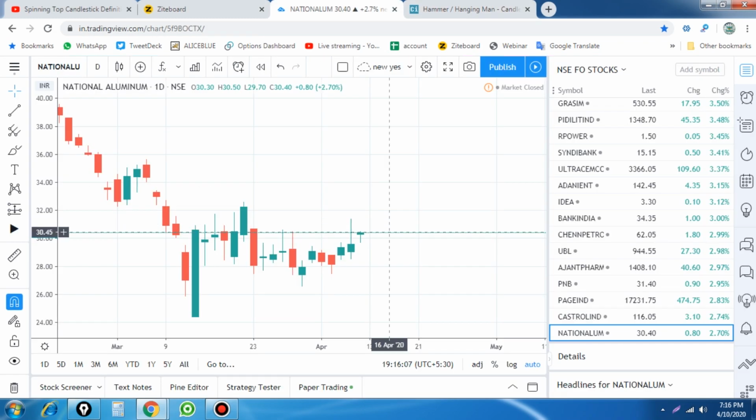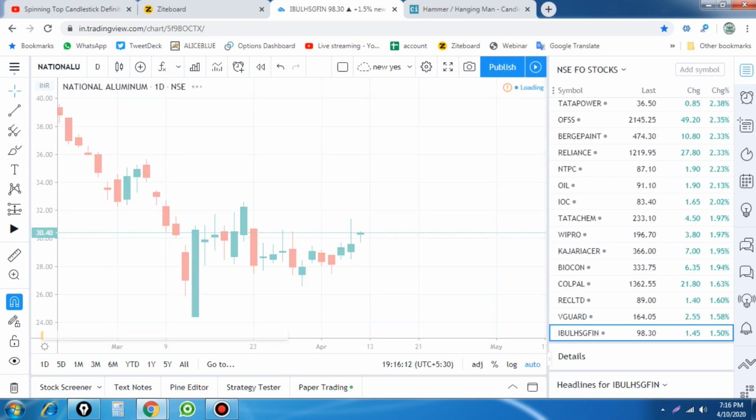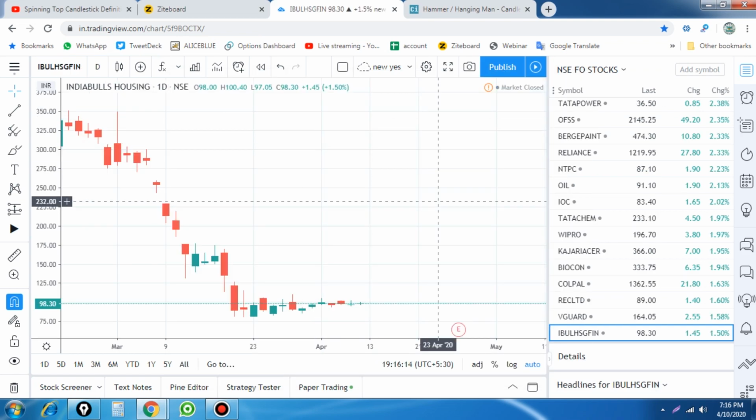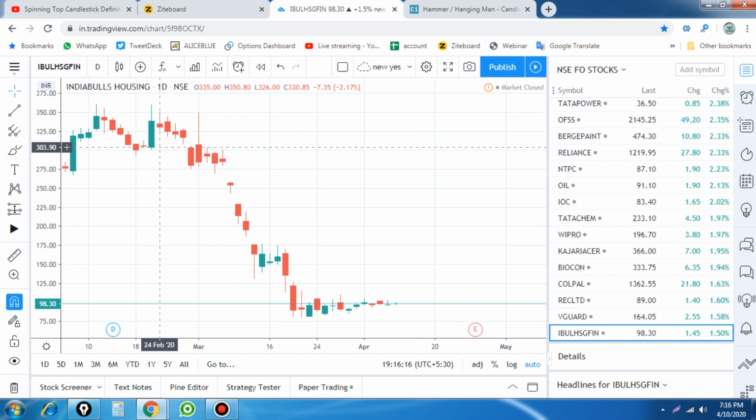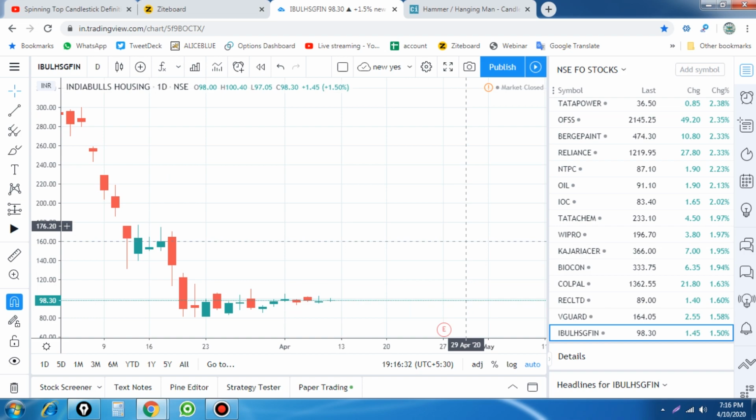And let's check another stock. Any formation, you can use the same on intraday or positional, whatever the time frame. You see there is a hanging man which forms at a higher level, and it was not breaking this high, so it is still valid. It breaks below this low and the 300 level with a stop loss of 360, and we find there is a big benefit in the stock, the Indiabulls Housing Finance share.